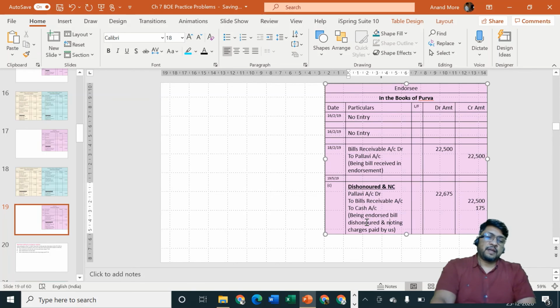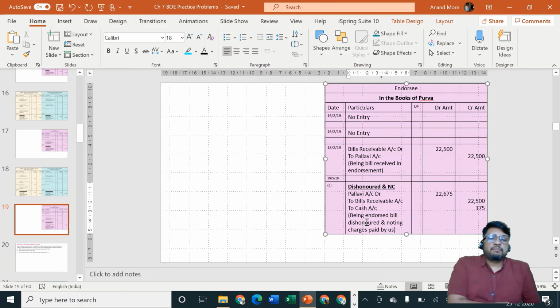Okay. So the entry will be tallying now. Your observation of every debit must have equal and corresponding credit is also properly followed. Second, the bill is actually dishonored of rupees 22,500, but we are demanding 175 because from our pocket just now we have paid 175 rupees extra to the notary public, which we are going to demand from Pallavi.